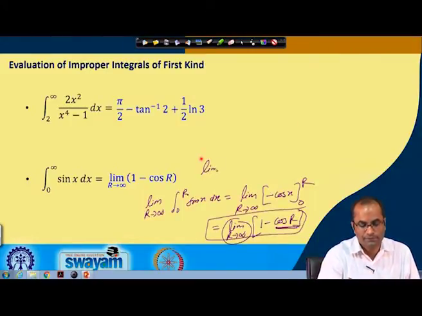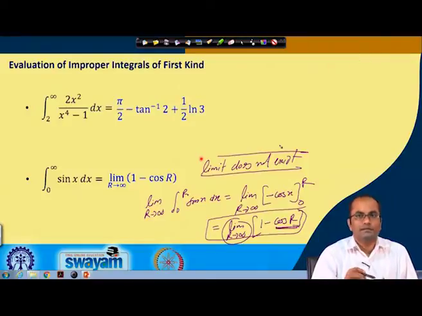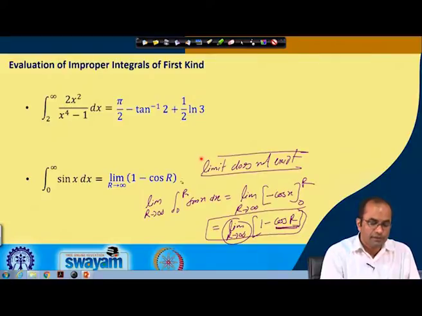So, the limit does not exist. In the first case, this improper integral is convergent and the value is given by this expression here. In the second case, the improper integral does not converge because we cannot evaluate this limit.